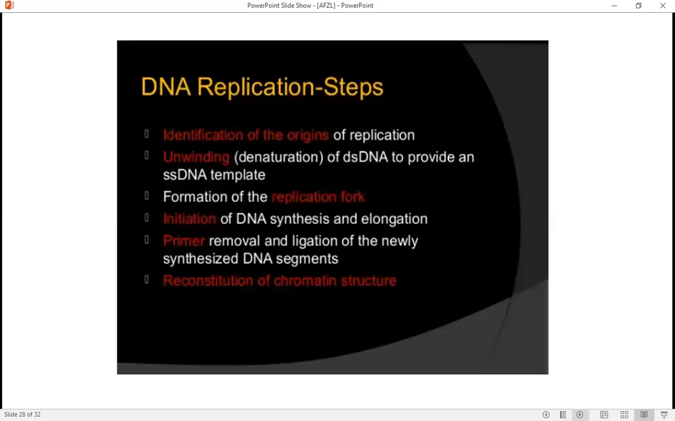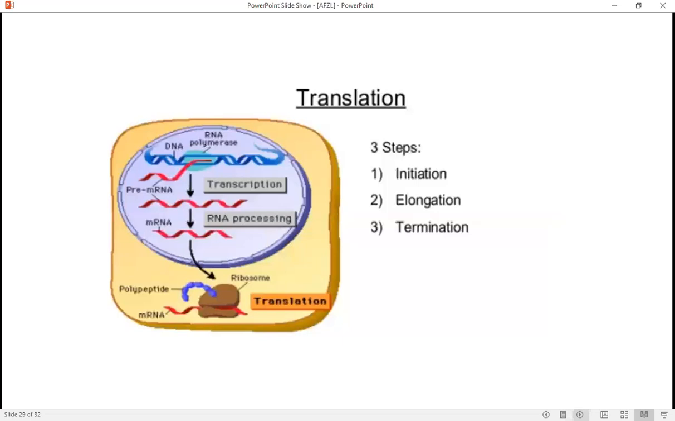This is the transcription process. Transcription means the production of messenger RNA from the DNA. There are three steps: initiation, elongation, and termination.